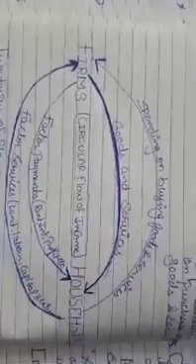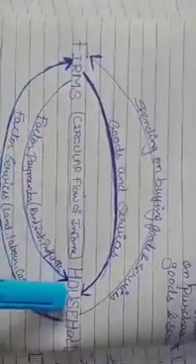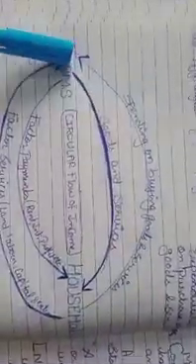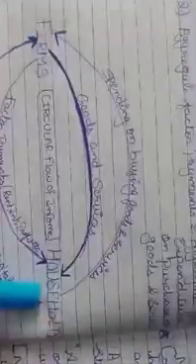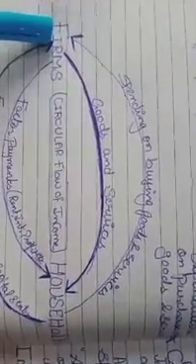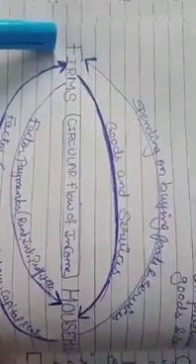Correct? Firstly, household provides factor services. In return, they get factor payments. Then they get goods and services. They are going to spend their factor income in order to buy goods and services. It means income for one is expenditure for another, then expenditure of another becomes income for another. Got it?